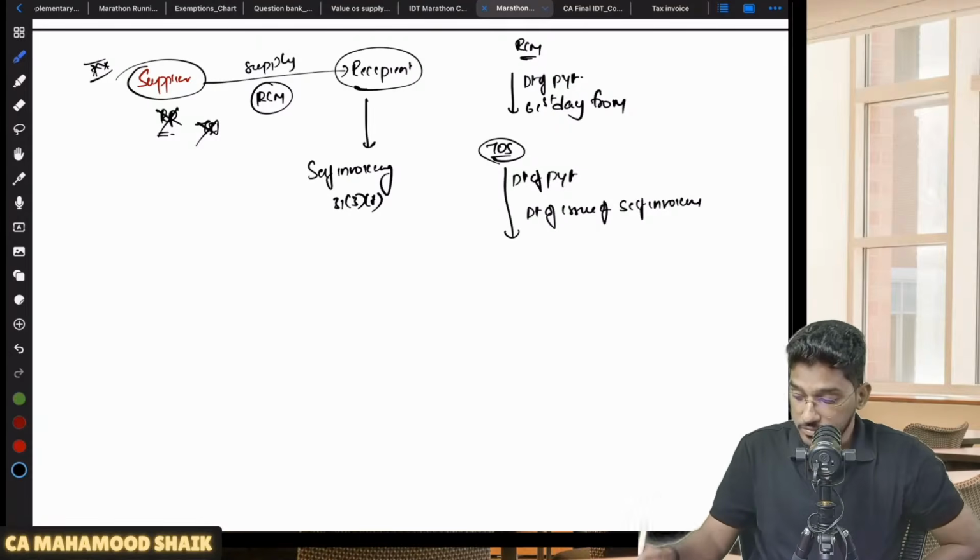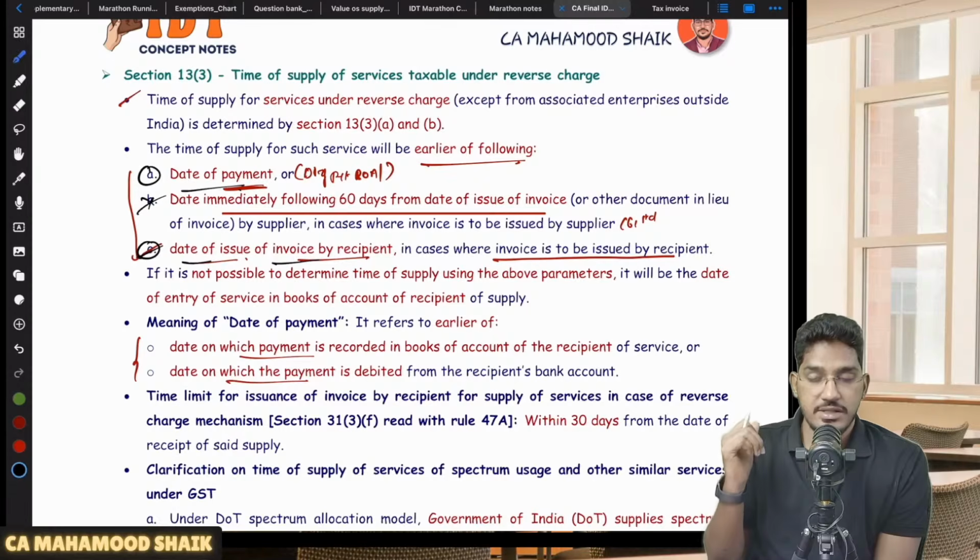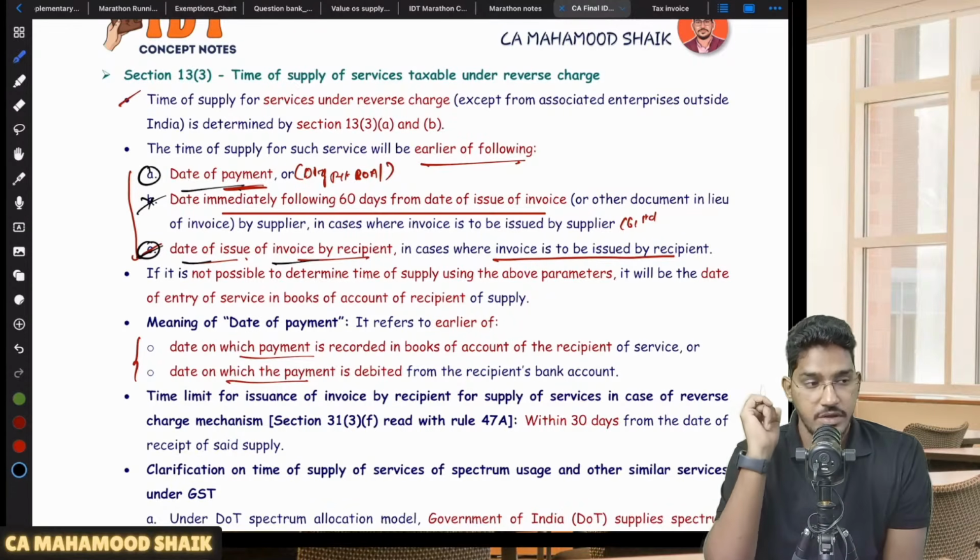Okay, so practically speaking, even though they have given 3 dates, at any point of time only 2 dates you have to compare. In case the supplier has given an invoice, the date of payment or the 61st day from the date of issuance of invoice by the supplier. In case the supplier has not given an invoice, the date of payment or the date of issuance of self-invoice by the recipient, whichever is earlier. Able to understand?